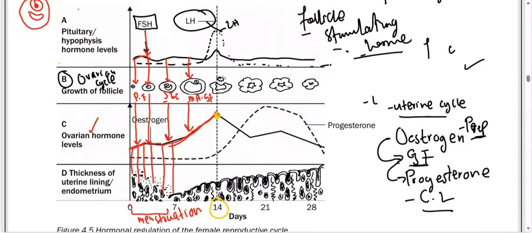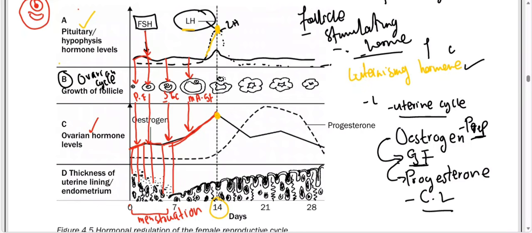Rising estrogen during day 14 will trigger the pituitary gland to release another hormone called LH, the luteinizing hormone. So the highest level of estrogen triggers the pituitary gland to release LH. You can see LH is high during day 14, so something occurs there.